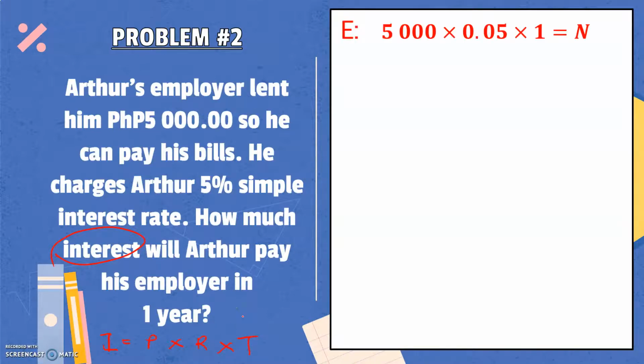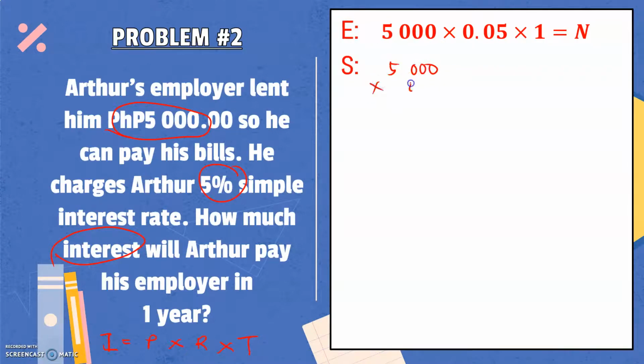So for our equation, we will have 5,000, which is the principal because this is the amount of money that Arthur borrowed from his employer. Then we'll have 0.05 because the interest for borrowing that money is 5% per year. Then our time is 1 year because we will look for the interest only for 1 year. So let us solve.